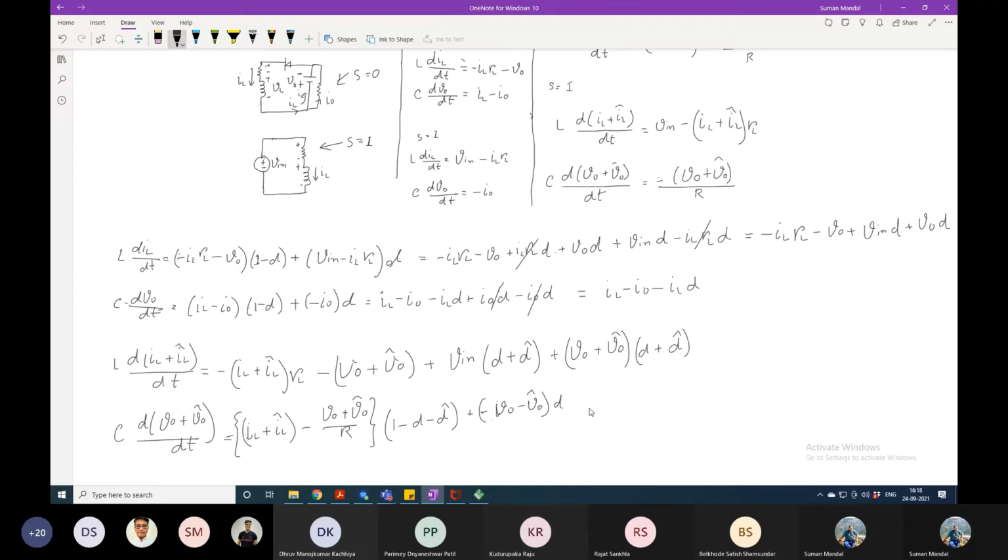Have I done something wrong? For C dV/dt, why have you not taken IL minus I0 minus IL into D? I should have taken that, and the perturbations should be included. I forgot to tell. I should have taken that one only, and no one told me. Okay, fine, no problem.